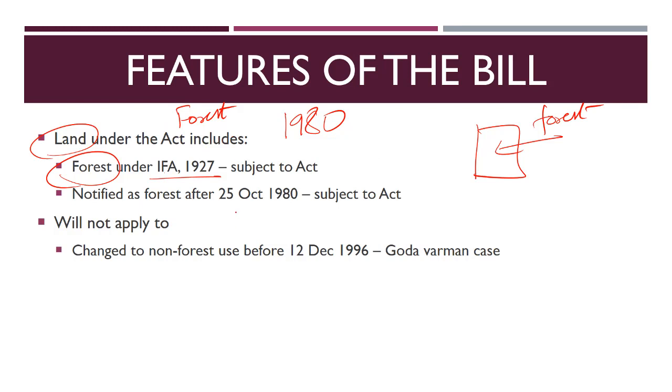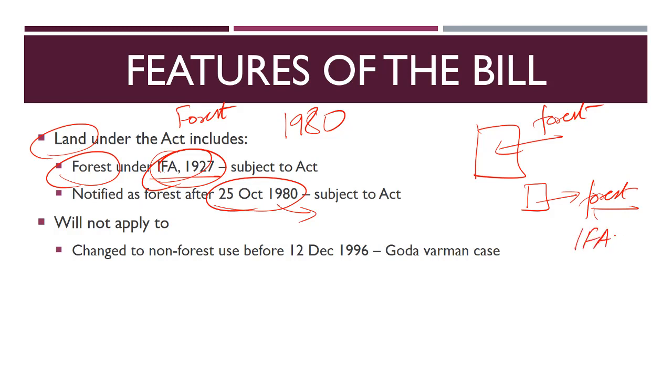However, after 25th of October 1980, if there is any other land which is notified as forest, not necessarily under the Indian Forest Act, please again make it clear that now we are notifying this as a forest, but not under the definition given in this act. We are just simply saying this is a forest. We are not saying that this is a forest under the definition provided in Indian Forest Act 1927. So make it clear, because this is going to be a major UPSC question.